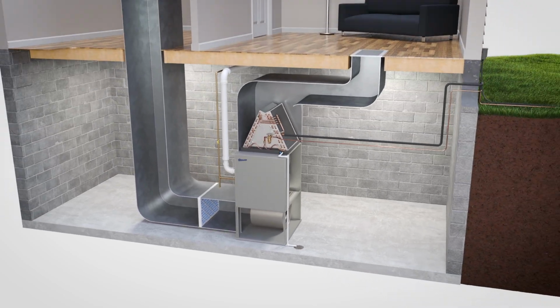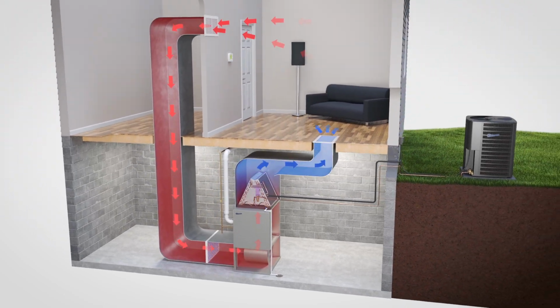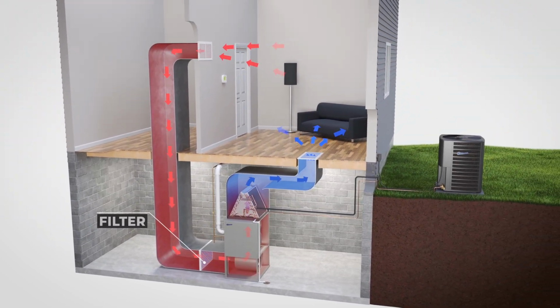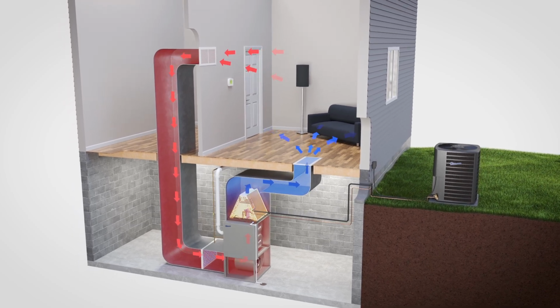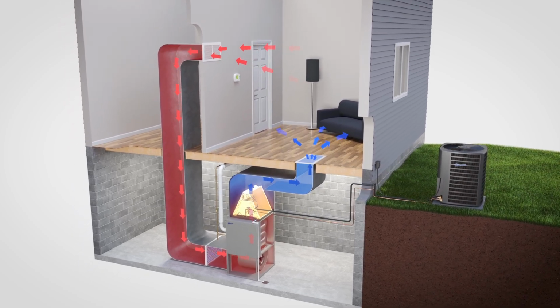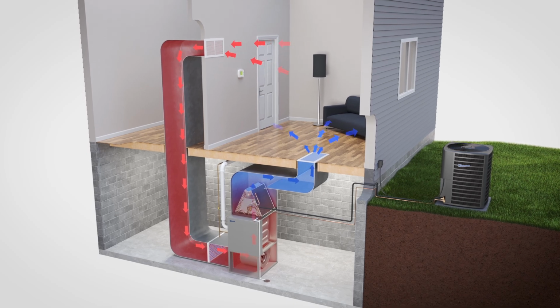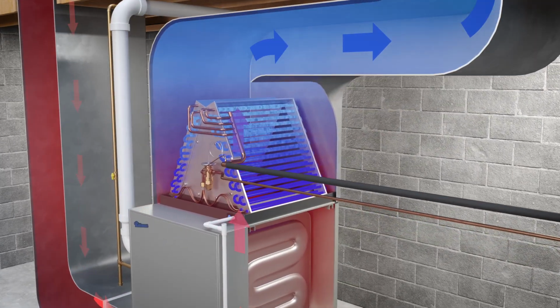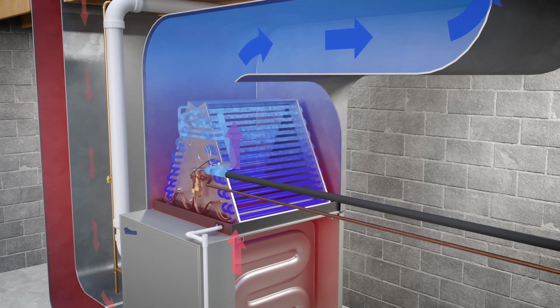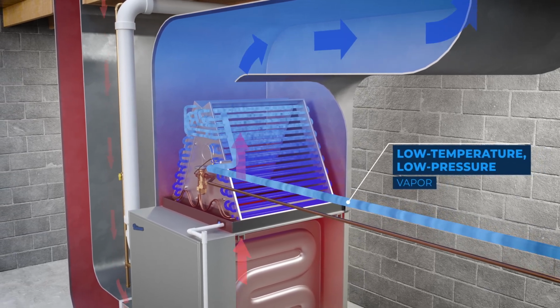Room temperature air is pulled in through the return duct and passes through the filter to remove particulates. The heat from the air is absorbed into the refrigerant inside the evaporator coil, dispersing chilled air through the supply duct. As the air passes over the coil, the refrigerant is boiled and evaporates back into vapor form.